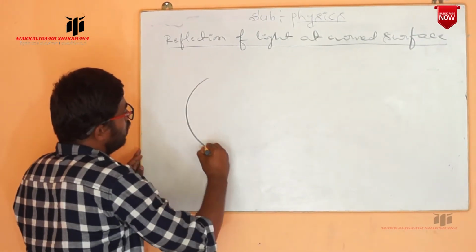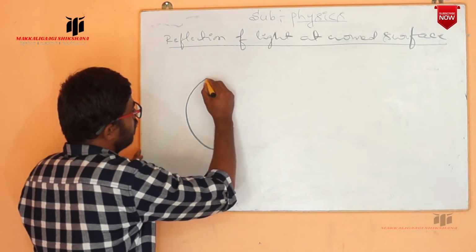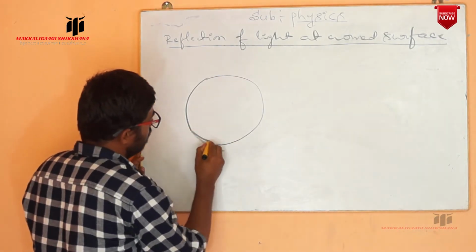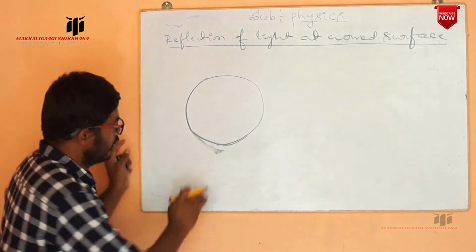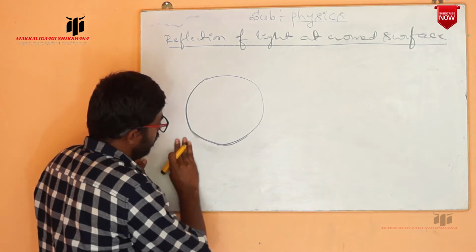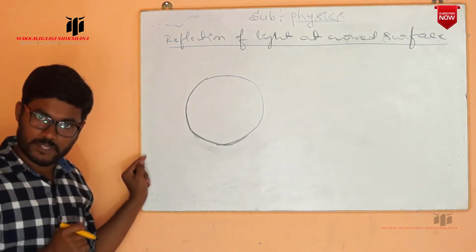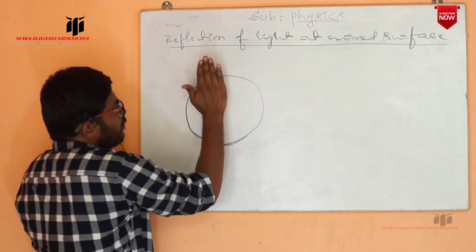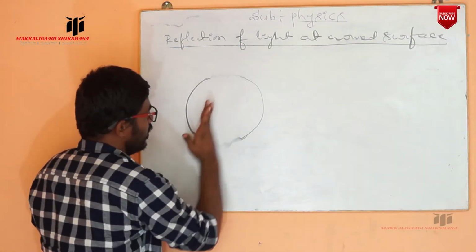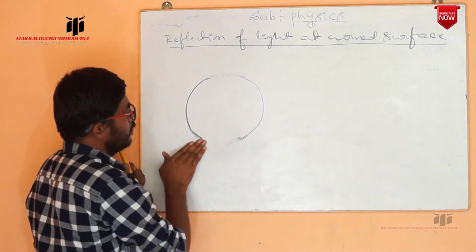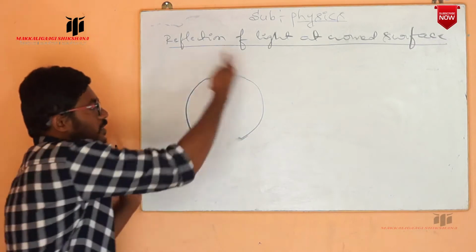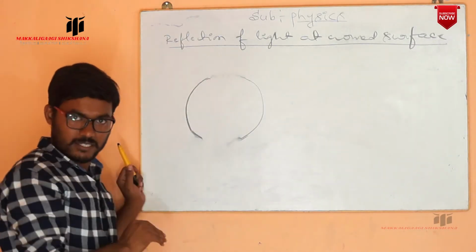So this is the one sphere you have taken. In this, I am taking a certain part of this sphere. If it's complete, say it's a circle for example.